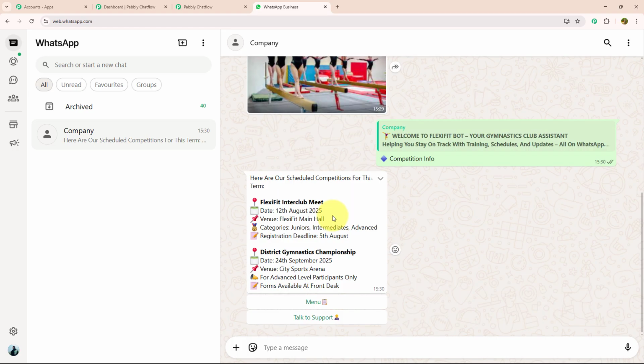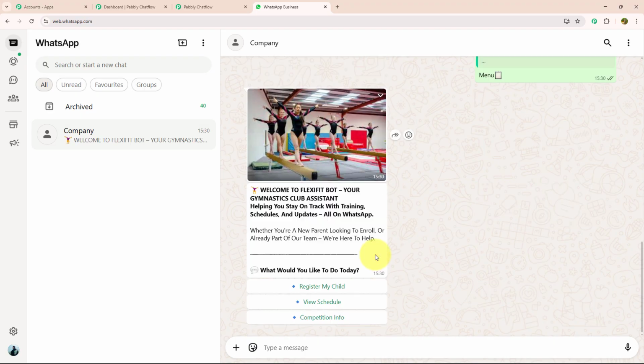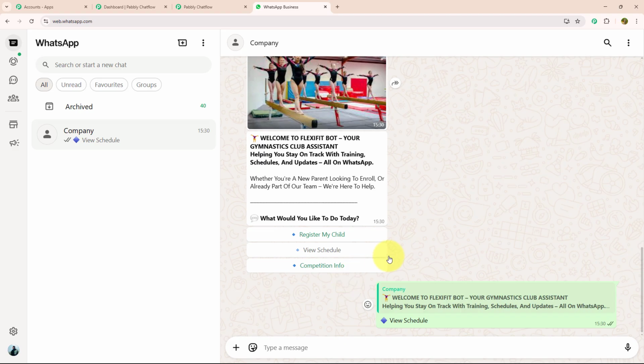As soon as I have selected competition info, they have given me information about the upcoming competition, and with that they have also provided me 2 action buttons: menu and talk to support. I have selected the menu option. As soon as I selected the menu option, I got the initial message again. This time I'm going to select view schedule.